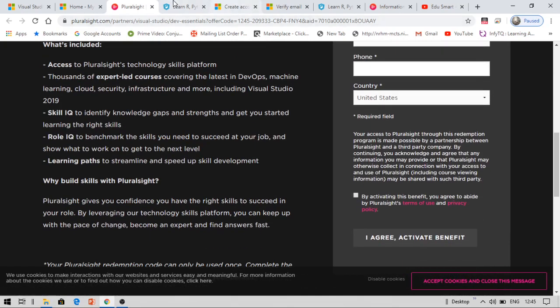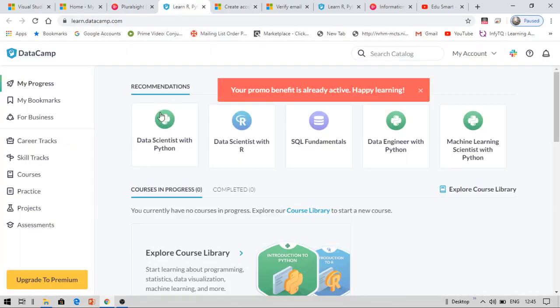As I have already logged on to my DataCamp, that is why it has redirected me directly to my DataCamp profile. So first of all, what you have to do is log on to your DataCamp and Pluralsight. Thereafter, click on get code. Then you can directly apply like this. So that is about this one.